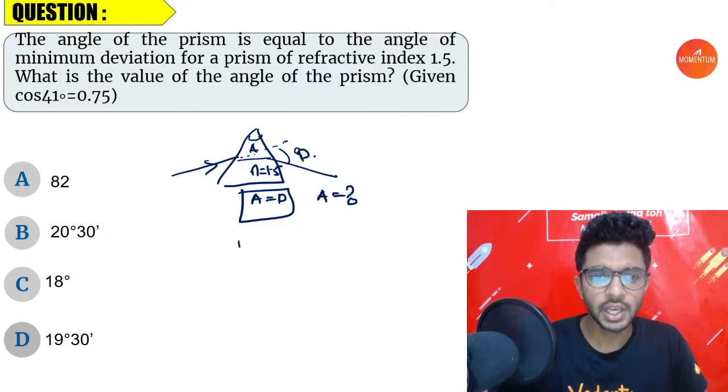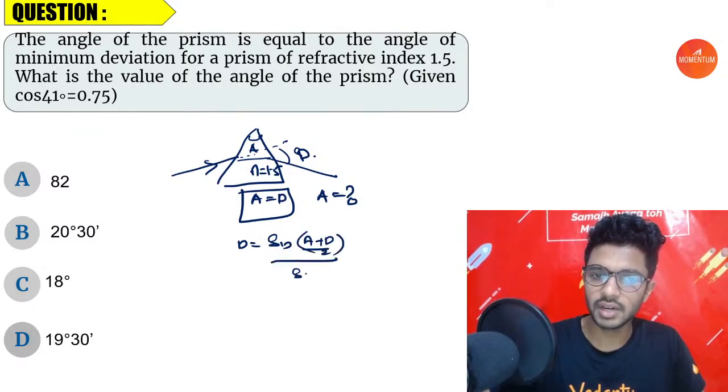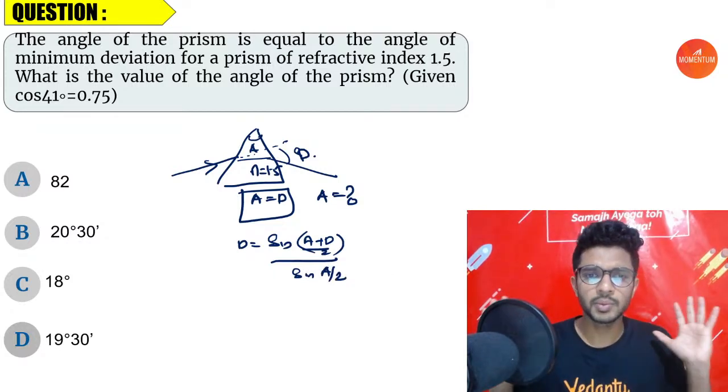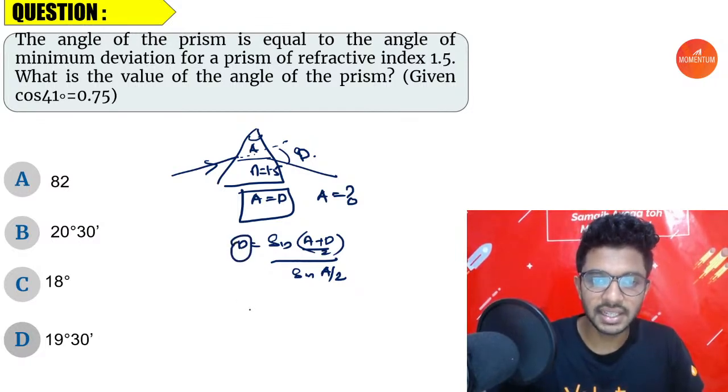It's very simple. You have to know that N is equal to sine of (A plus D) by 2, the whole divided by sine A by 2. In the prism part, we all have learned this. I hope you remember. So let us substitute the values that are given. N is equal to 1.5, or 3 by 2.